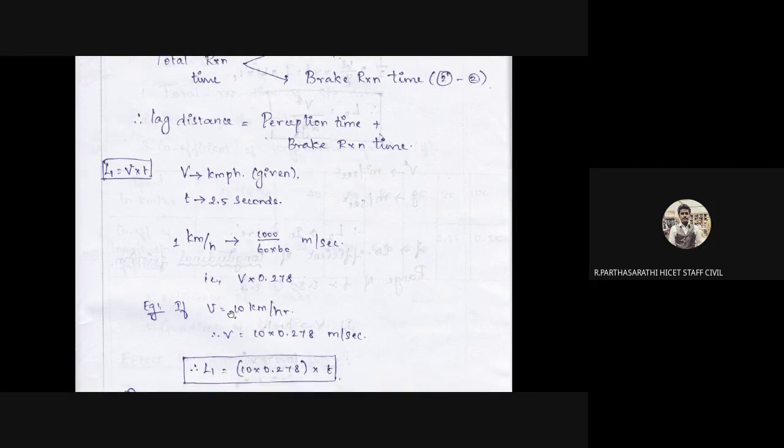For example, if our vehicle is going at a speed of 10 kilometers per hour, we have to find the lagging distance L1. First of all, we need to find the vehicle speed in terms of meters per second, because the Indian Roads Congress time period is available as 2.5 seconds.